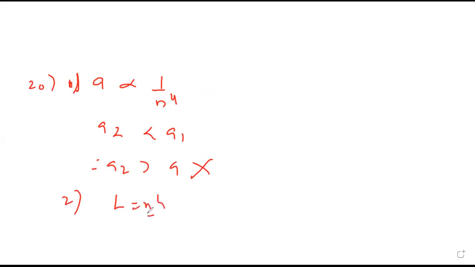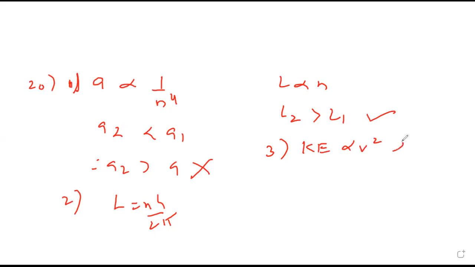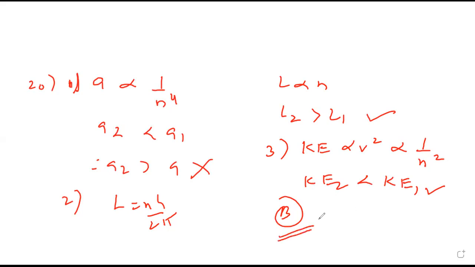Angular momentum is nh upon 2 pi, that means L is proportional to n. L2 greater than L1 is correct. Third option: kinetic energy in the second orbit is less. Kinetic energy is proportional to velocity square, which is 1 upon n square. So K2 will be less than kinetic energy in the first orbit. Correct. So 2 and 3 are correct, and B is the correct option.